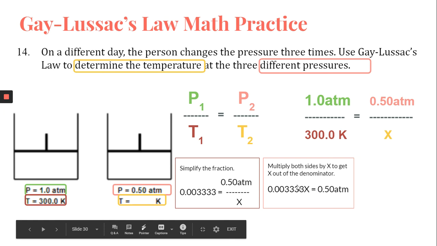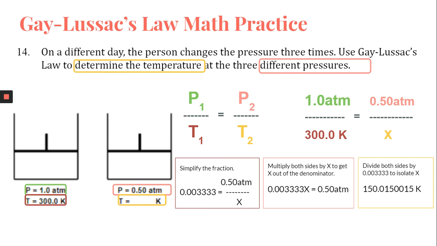We do have one more step though, because X has not been isolated. In order to get X by itself, if it's being multiplied by 0.00333 repeating, we need to divide both sides by 0.00333333 repeating. When I do that, I end up getting the value 150.0150015 Kelvin. Now, that's a great answer.